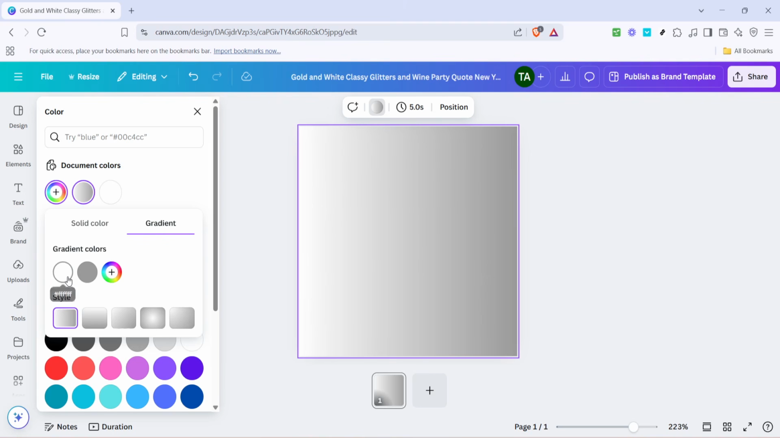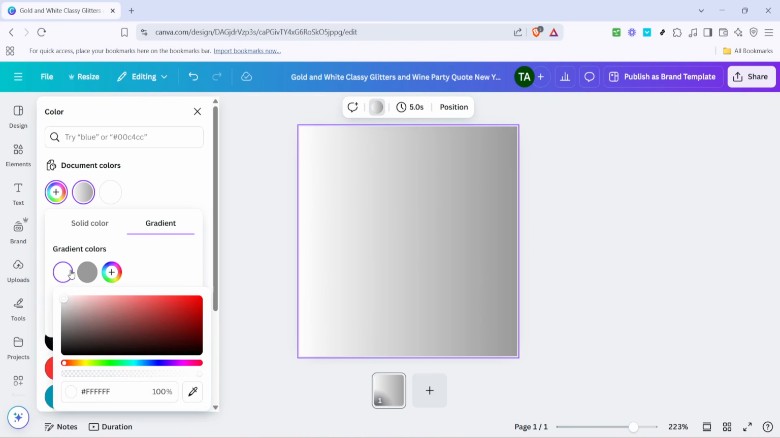After selecting the gradient feature, it's time to modify the first color. Click on the first color box and choose a shade that suits your design vision, whether it's a soft pastel or a bold primary color.